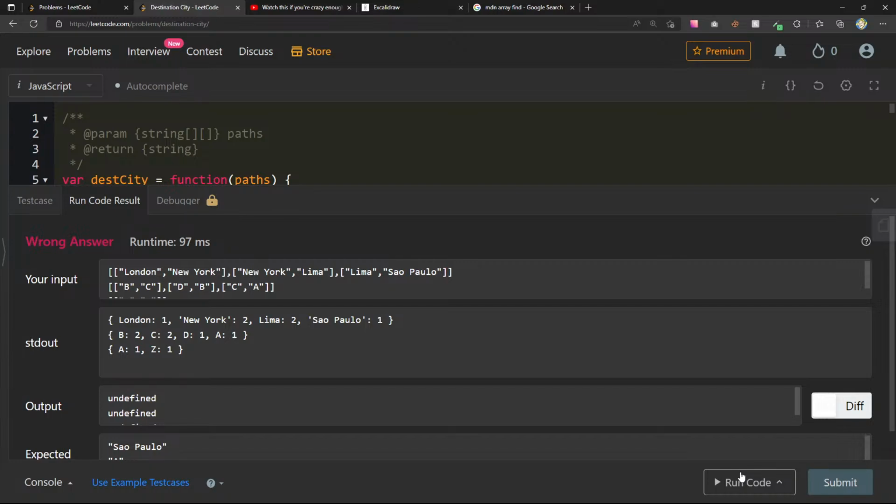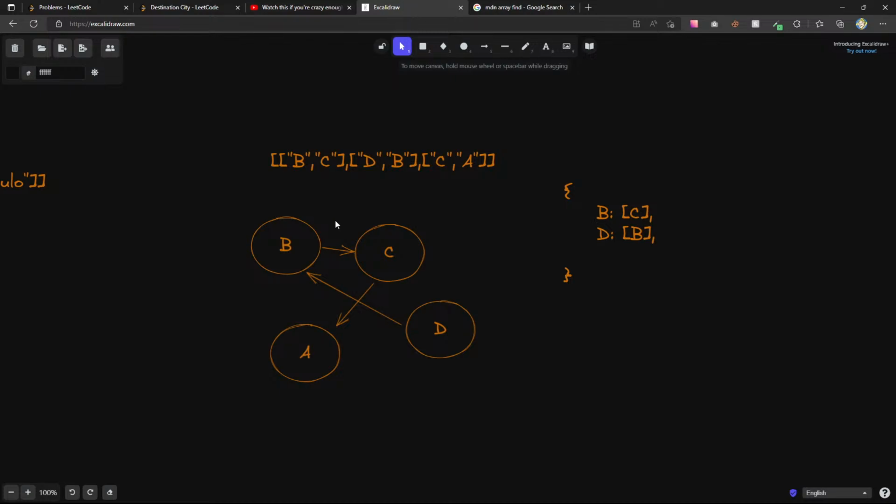Oh, A and Z are 1. So it's not just... Yeah, it might be a similar thing, right? There's some sort of logic that I'm missing here. Because London, New York, Lima. No, actually, that won't work, because London and Sao Paulo both show up 1. So we only want the one that has no children.